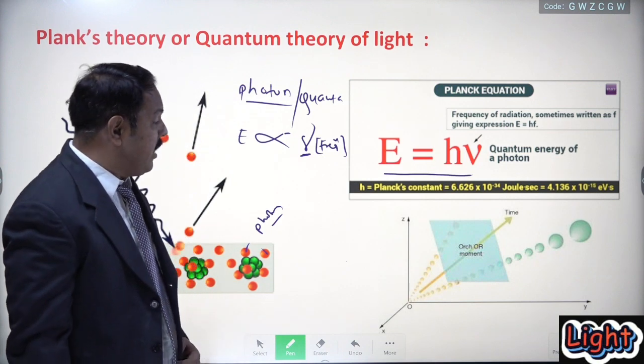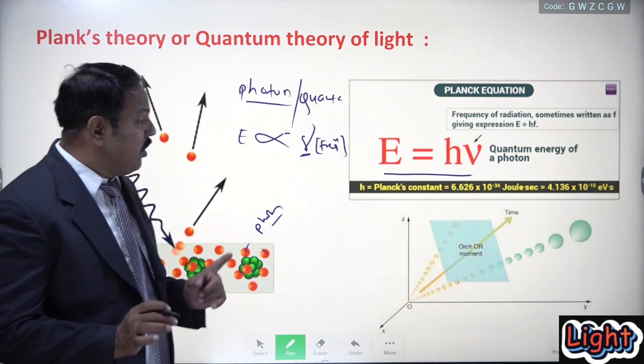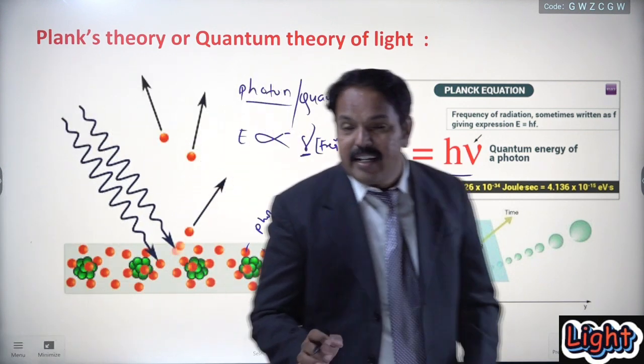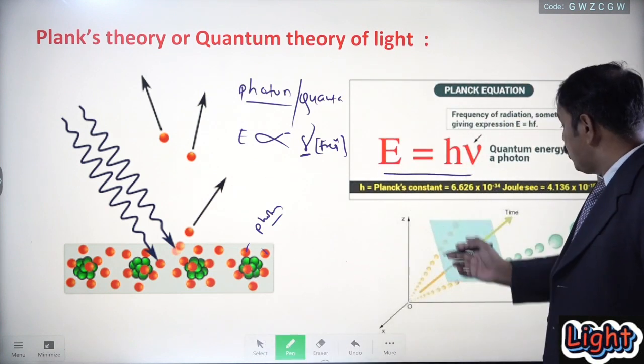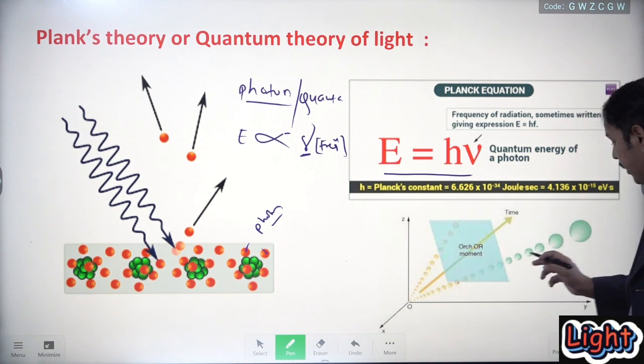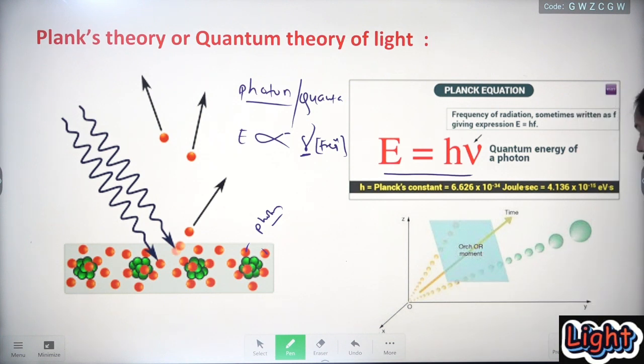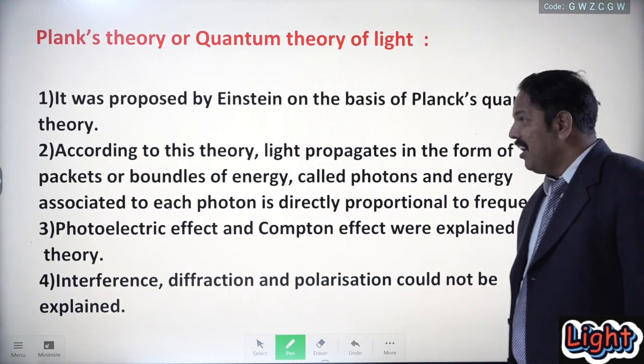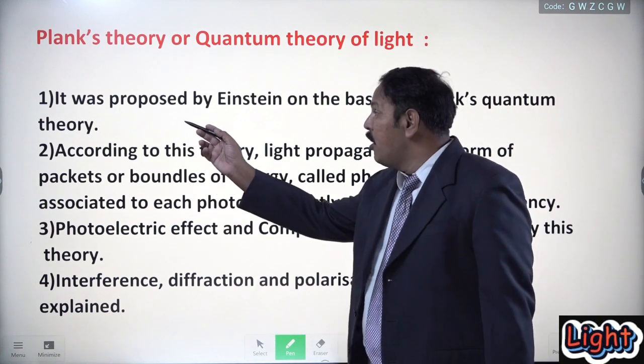6.626 into 10 raised to minus 34 joule second. Is it clear? Let us look at this figure. This figure also shows that these different beams consist of small particles called photons. Now see here. What was the first point that I have already explained?